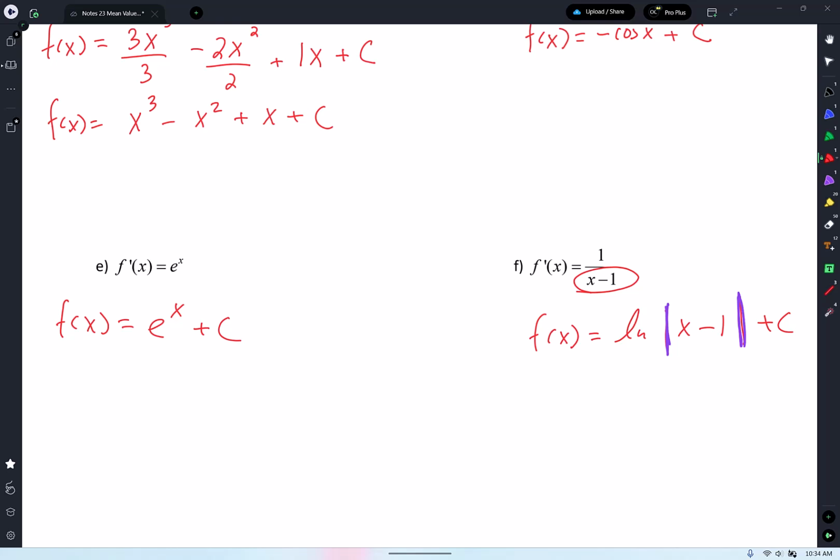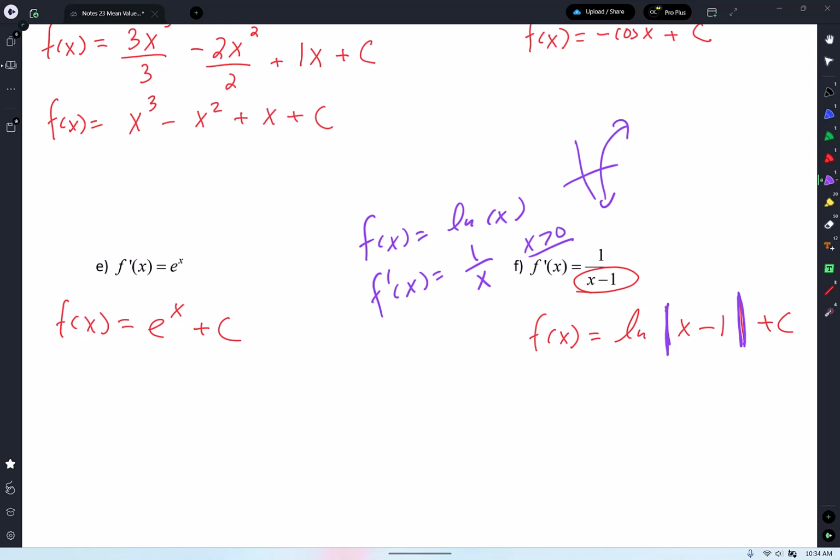Okay, time out, guys. I'm going to go slow. How come when we take the derivative of ln of x like this, we don't put absolute value? Because the domain of ln of x is all positive numbers. That makes sense? So we're only talking about positive numbers, so you have a domain restriction.